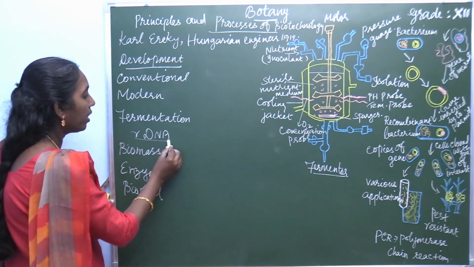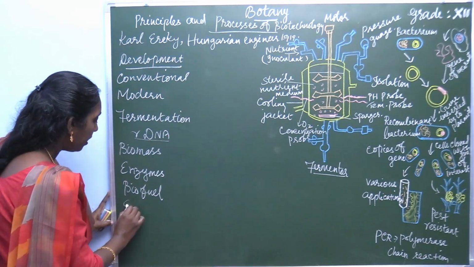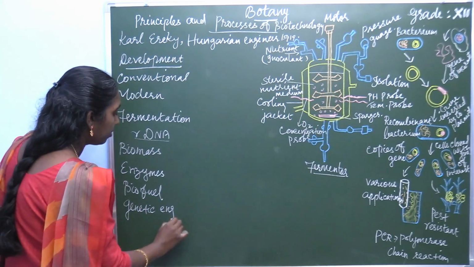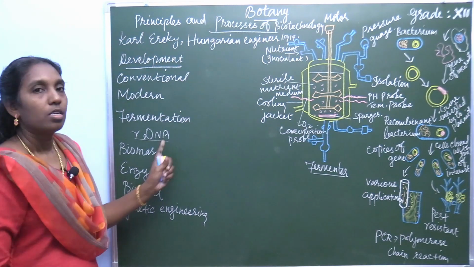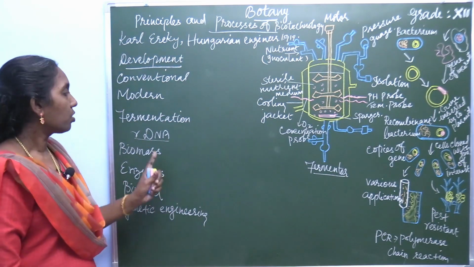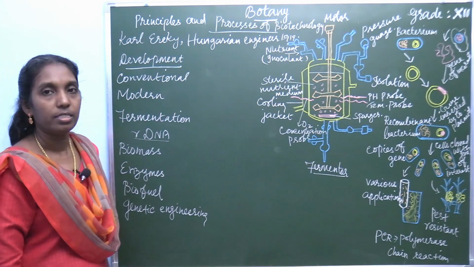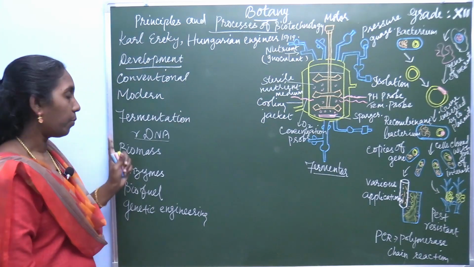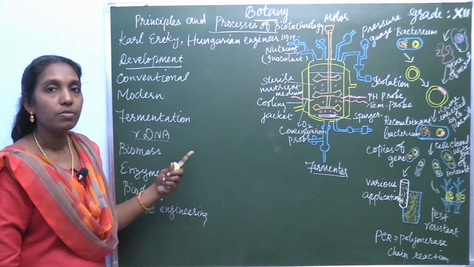And there is rDNA technology, recombinant DNA technology, which is also called genetic engineering. So these are all the features or products of this biotechnology development. Due to this development, all these products are obtained. The very important process is fermentation.